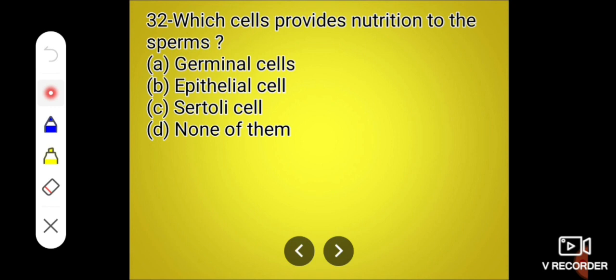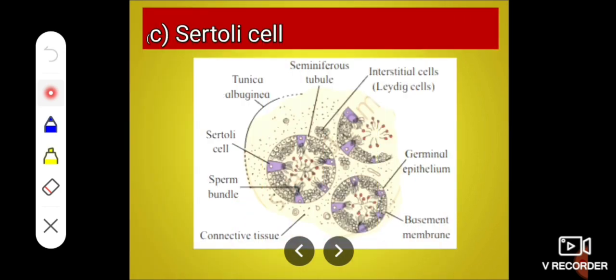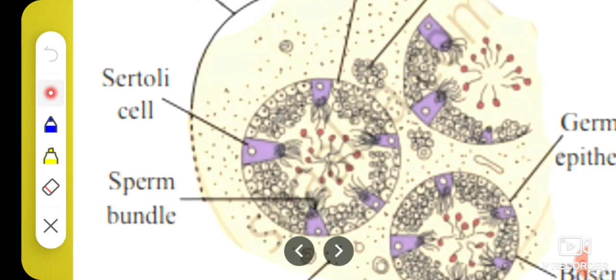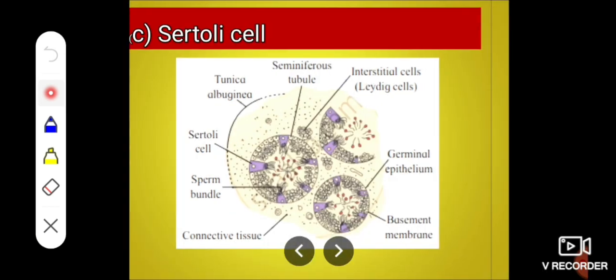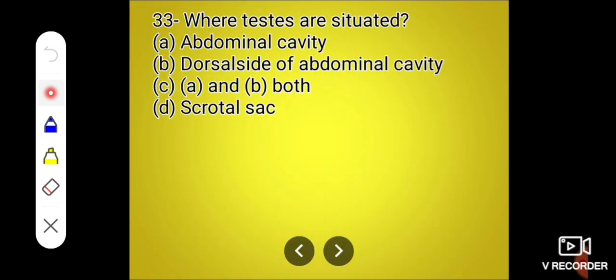Next question, which cell provides nutrition to the sperm? Germinal cell, epithelial cell, Sertoli cell. The correct answer is Sertoli cell. This Sertoli cell provides nourishment to the developing sperm. Next question, where are testes situated?